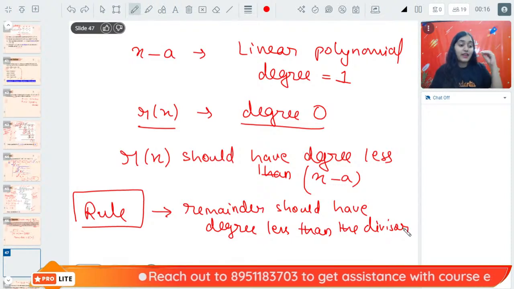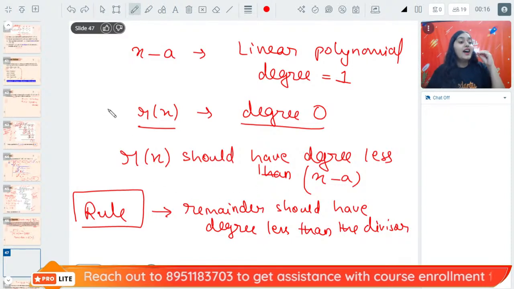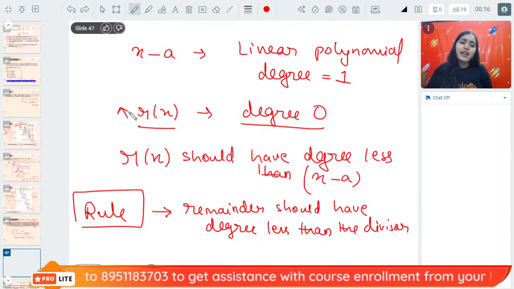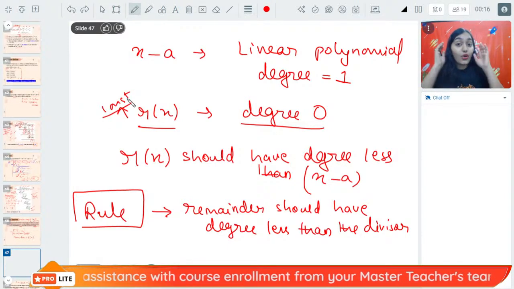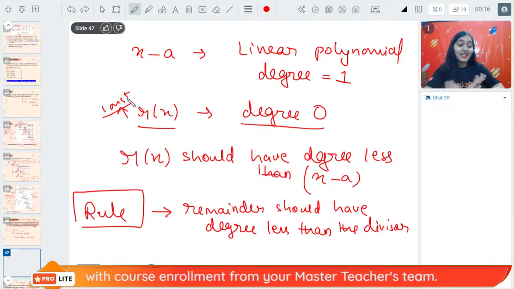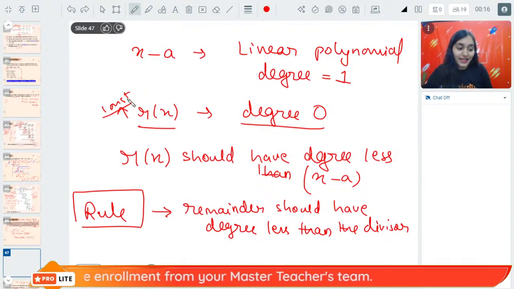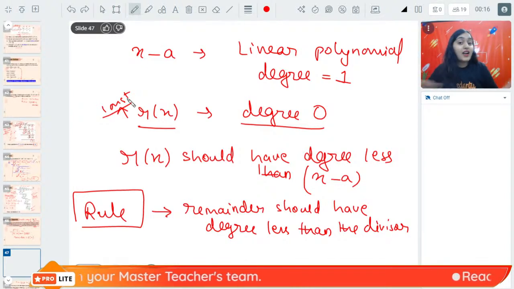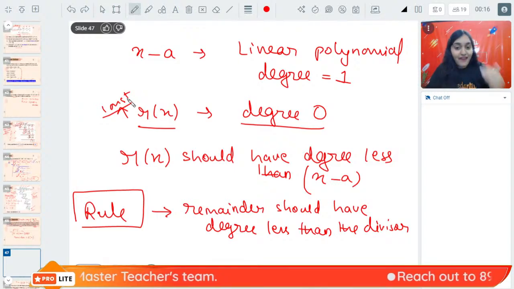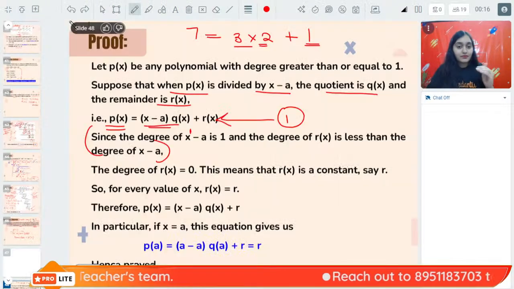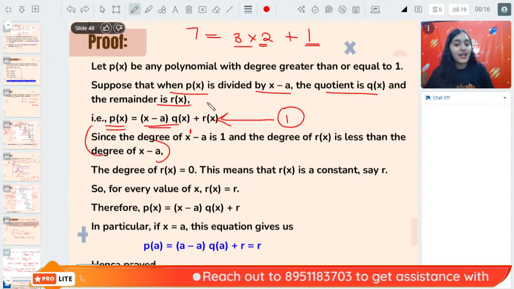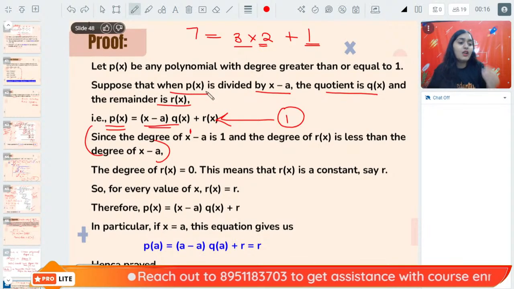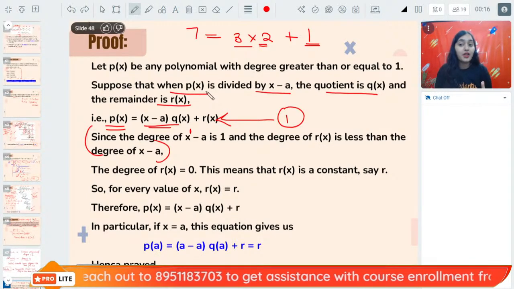I'm telling you a very, very important point. Many students are saying that, ma'am, Rx is a constant polynomial. That is why degree 0. That is wrong. Don't write that. Your marks will be cut if you write it like that. No, Shravya. Rx is not a constant polynomial. Have I written it anywhere? In this entire proof, have I written anywhere that Rx is a constant polynomial? Who told you Rx is a constant polynomial?